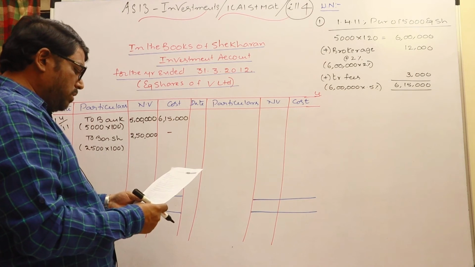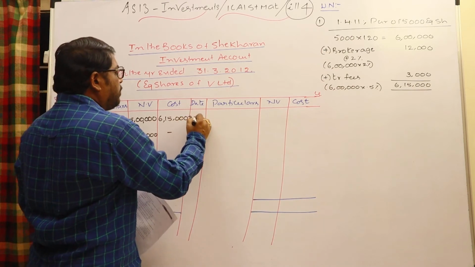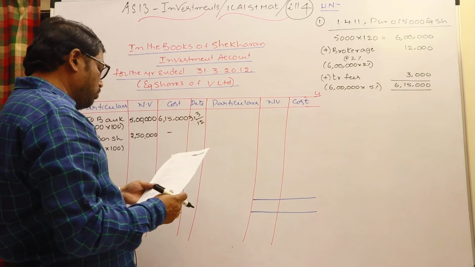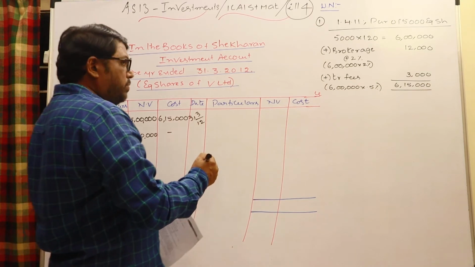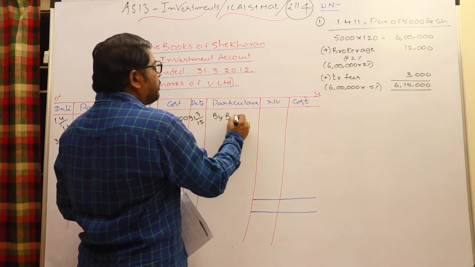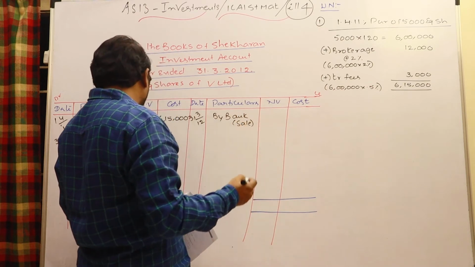On 31st March 2012, bonus shares are sold. So at 2% brokerage, when investments are sold, bank to investments, in the investments by bank, within bracket you may write sale.